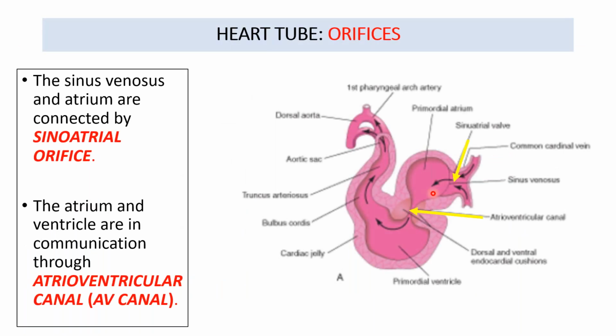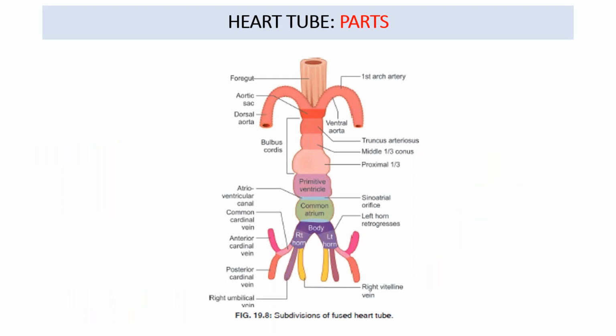Now we come to the heart tube orifices. The heart tube orifices are the sinoatrial orifice. This is the sinoatrial orifice. This is the heart tube which has been cut sagittally in such a way that this is the atrial cavity and this is the primitive ventricular cavity. And this is the sinus venosus area. So this is the orifice which is between the atrium and the sinus venosus. So this is the sinoatrial orifice. The other orifice is the atrioventricular canal, which is between the atrium and the primitive ventricle. So this is the atrioventricular canal. So this in brief is all the portions of the heart tube.